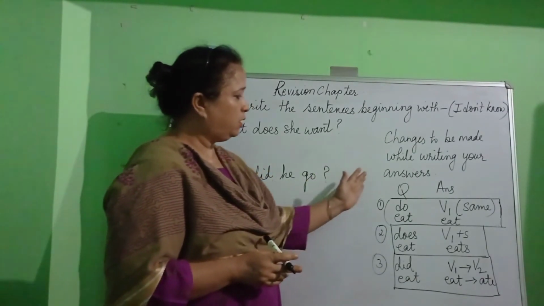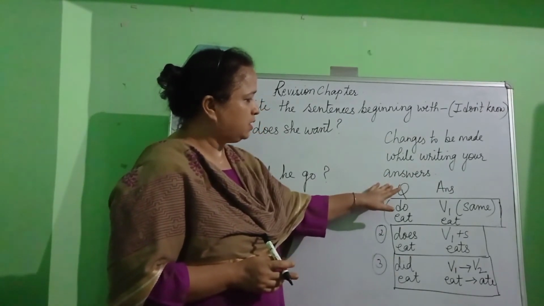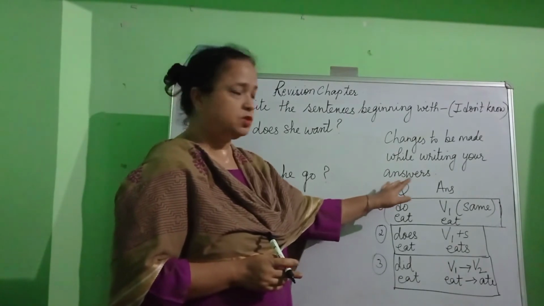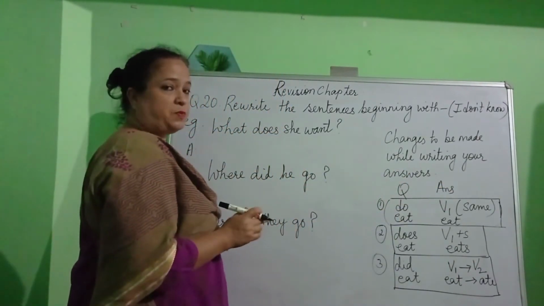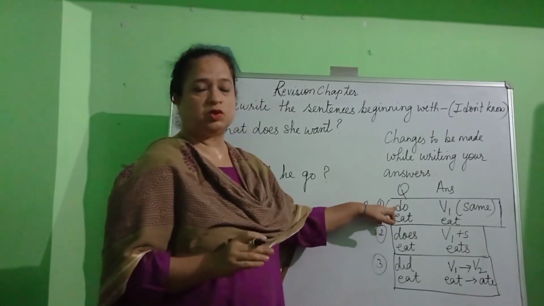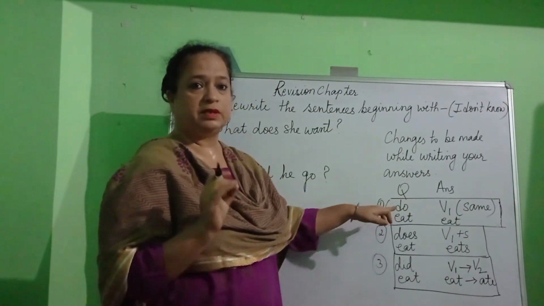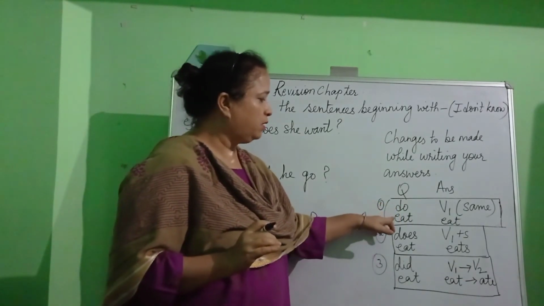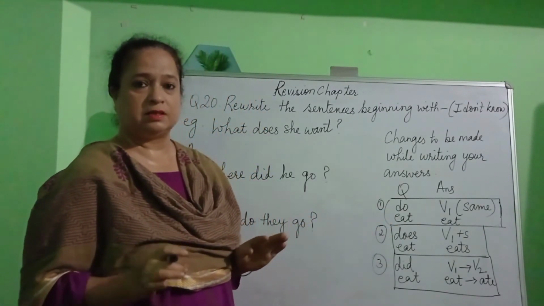So first of all, let us pay attention to what I have written over here. Now you can see I have written Q, that's for question, and I have written the short form of answer over there. Now let us pay attention as to when we have do in the question, what are you going to do? When we have do written in the question, we will not bring any change in the verb while writing the answer.